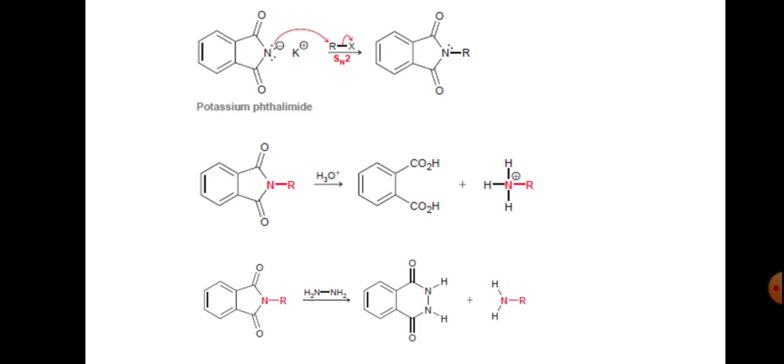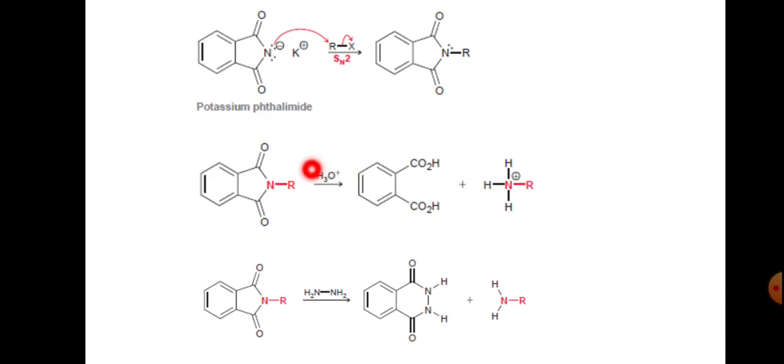So we can continue this here. Observe this one. This is the potassium phthalimide, and with elimination of KX, R gets attached to this one, and this is the N-alkyl phthalimide.